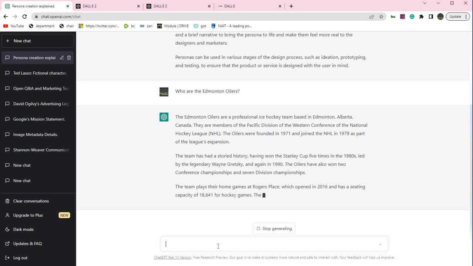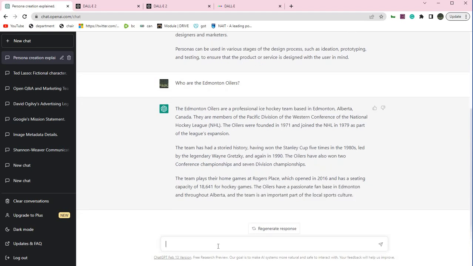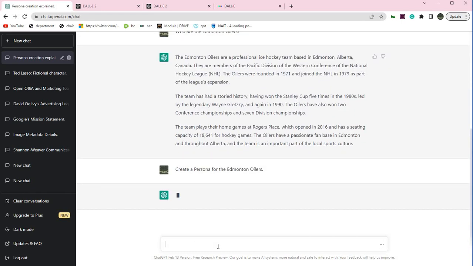Okay, so who's the Edmonton Oilers? The Edmonton Oilers are a professional ice hockey team based in Edmonton, Alberta. The team has a storied history, having won the Stanley Cup five times in the 1980s. Great, good stuff. That's exactly who I'm talking about. The Edmonton Oilers. Perfect. All right. So let's just tap in something like, create a persona for the Edmonton Oilers. Boom. Let's see what it does.